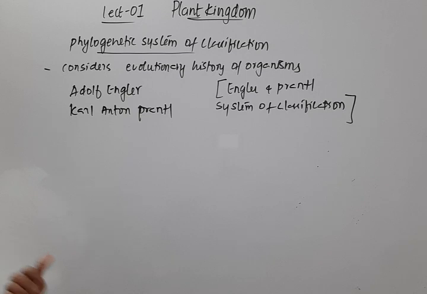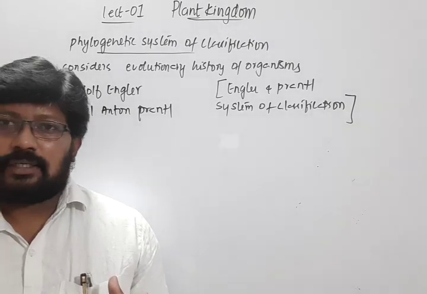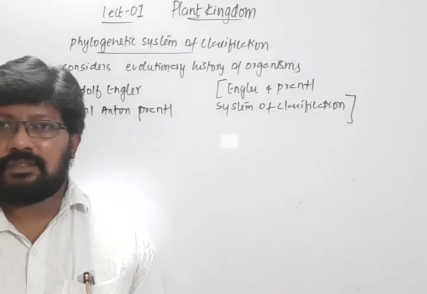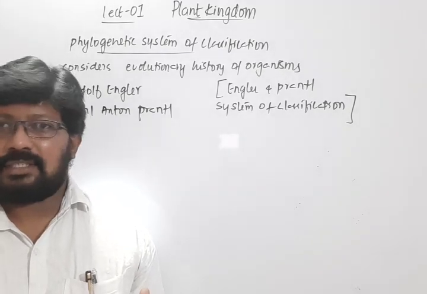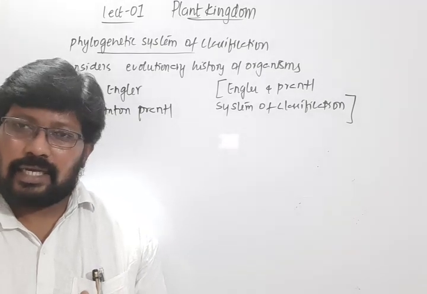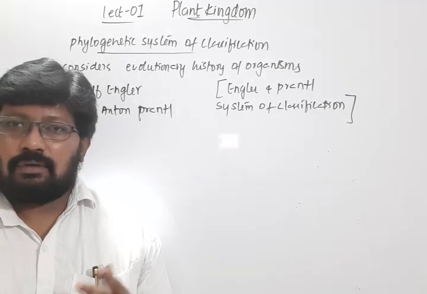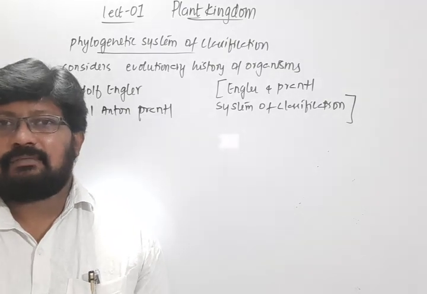Now, I told you that there are other sources which give information and help us to classify plants or any other organisms when fossil evidences are not available. How do we know that evolution has taken place? There are evidences for evolution. Those evidences are classified into indirect evidences and direct evidences, and direct evidences are fossils. When fossils are not available, we need to get some indirect evidences.